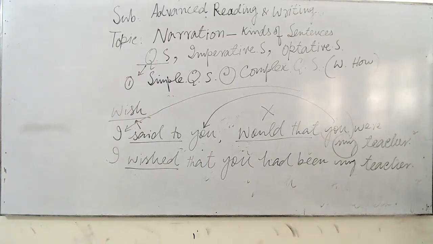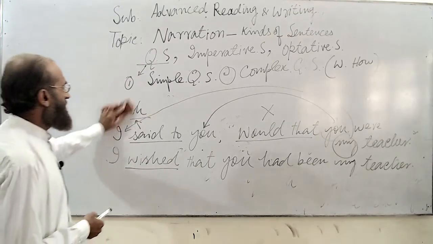Now come to the next one, in which we express prayers.